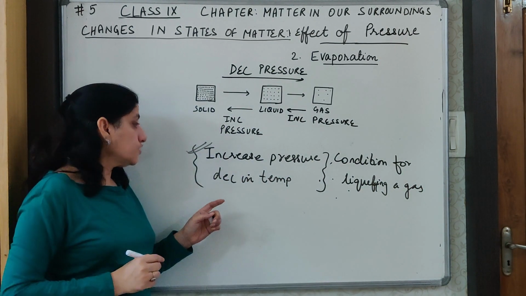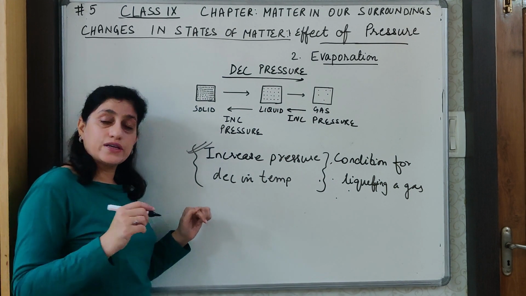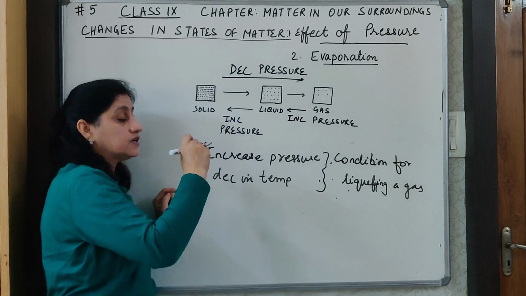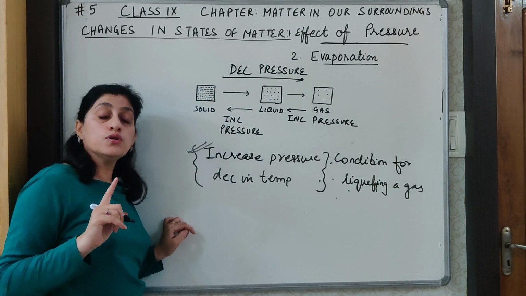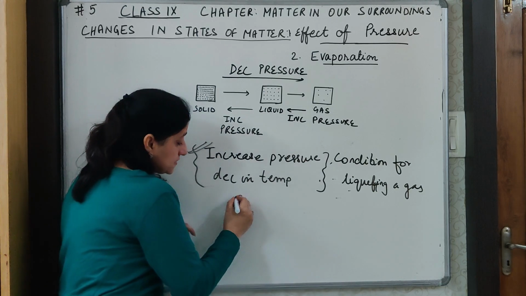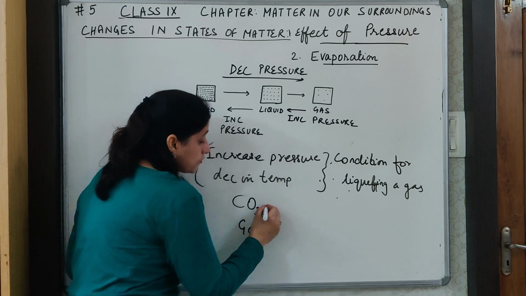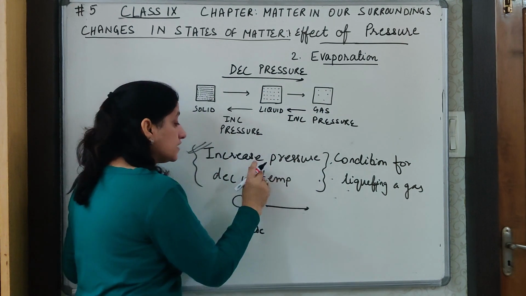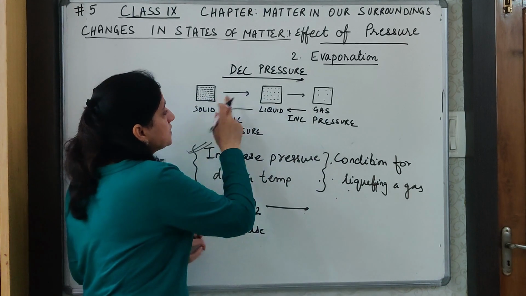Okay. So now after this, one more question associated with this same term is conversion of carbon dioxide. You know carbon dioxide is a gas, and this carbon dioxide gas has a unique property that if we increase the pressure and decrease the temperature, it will change its state.